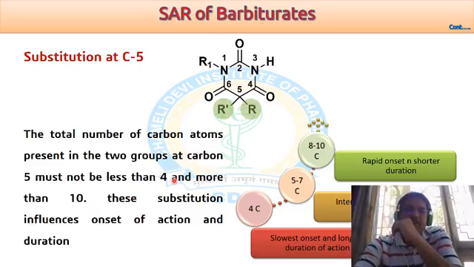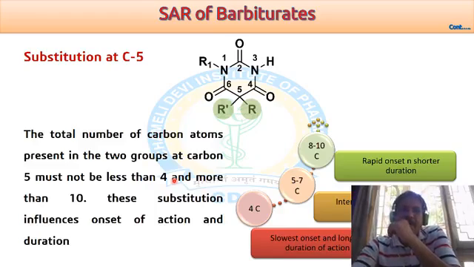So how does this range affect the duration of action or onset of action? Just check the rule. If we replace this R and R prime with a total of 4 carbons, then the resultant derivatives have the slowest onset of action as well as the longest duration of action.